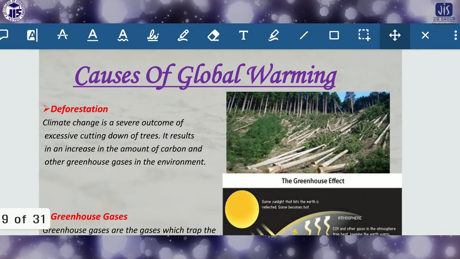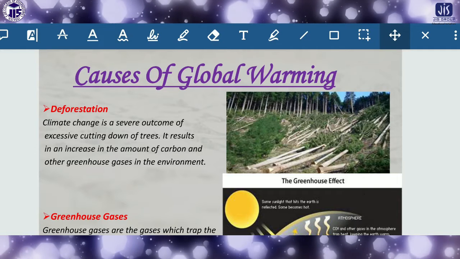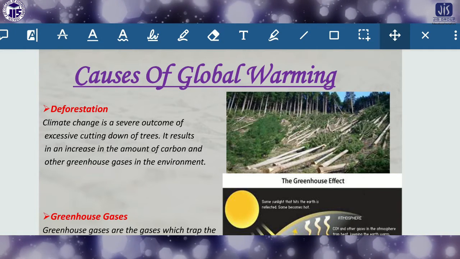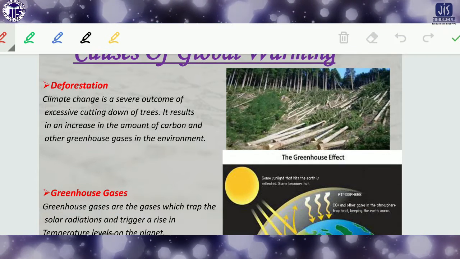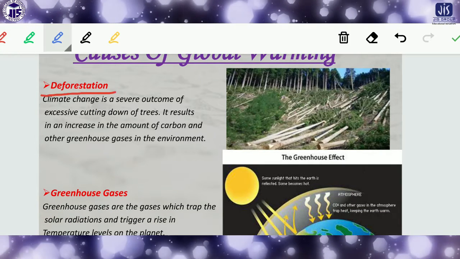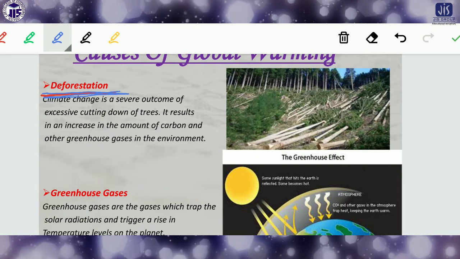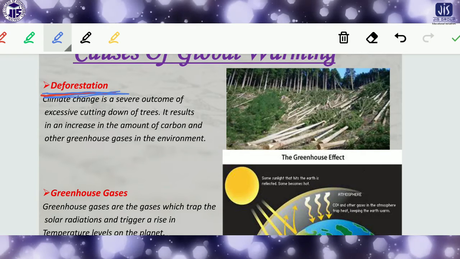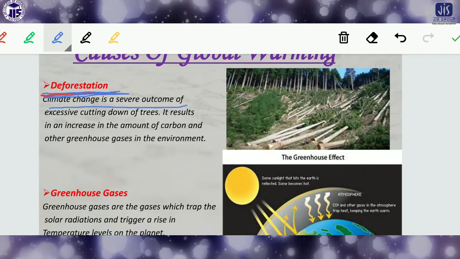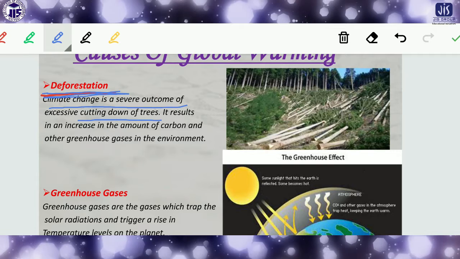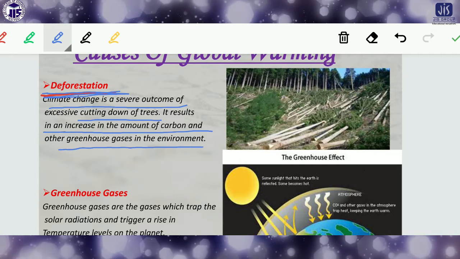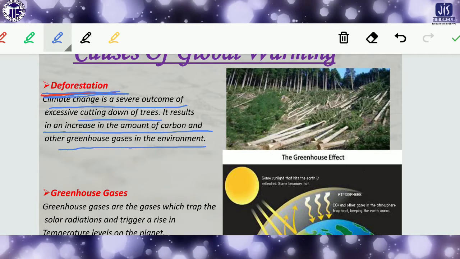So now, the causes of global warming. Why are these kinds of gases being produced? First of all, look there: deforestation. This is the major reason, it has a major effect on global warming. Climate change is a very severe outcome of excessive cutting down of trees. It results in an increase in the amount of carbon and other greenhouse gases in the environment. You know the plants are very important, because plants purify the air.